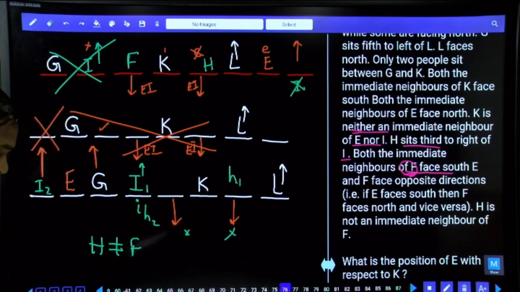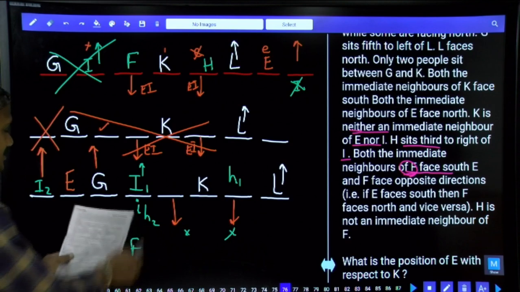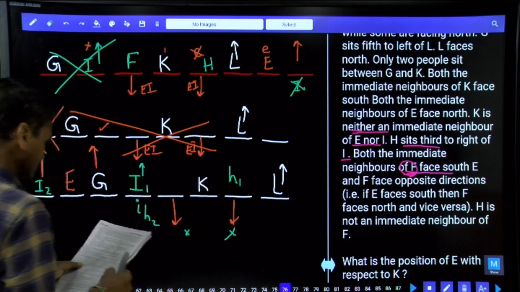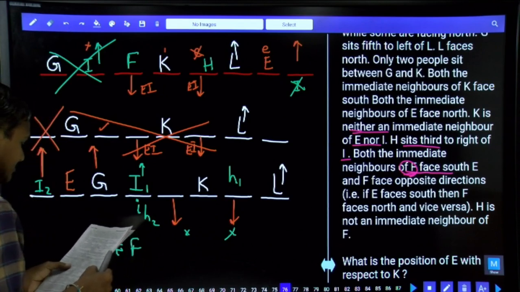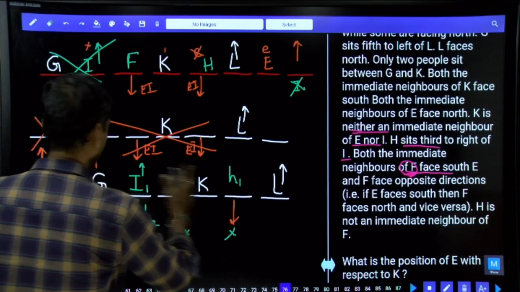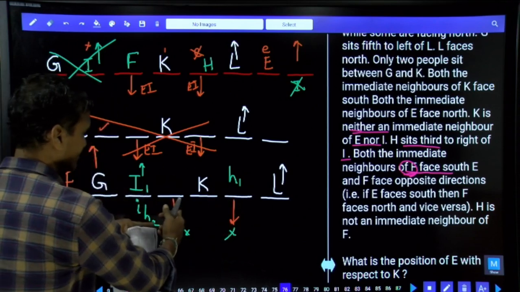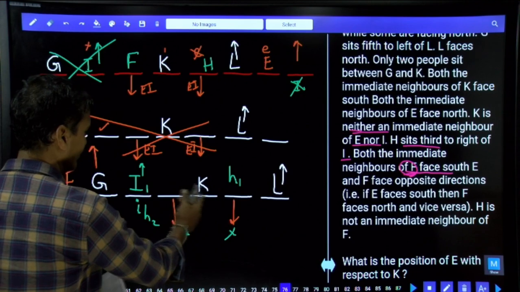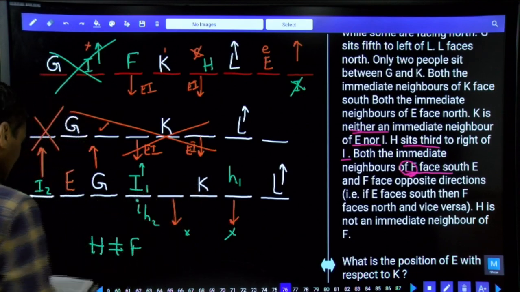Then what is the next information we have? H is seated out to the right of I. And first let us consider this one. H is seated out to the right of I, and both the immediate neighbors of F are facing south. Then H and I will be here. F cannot be at this place, then F must be here. If F is here, immediate neighbors of F are facing towards south is ruled out.